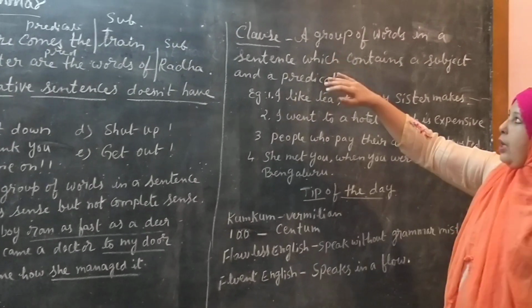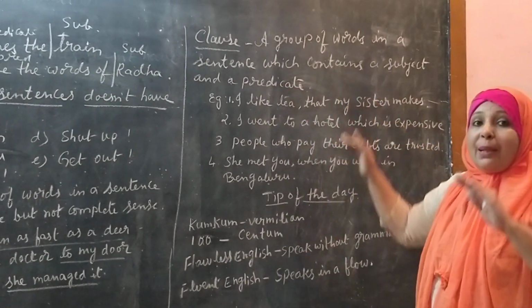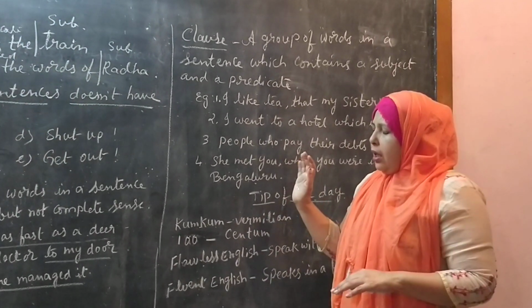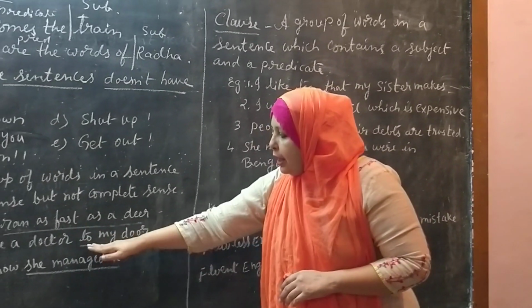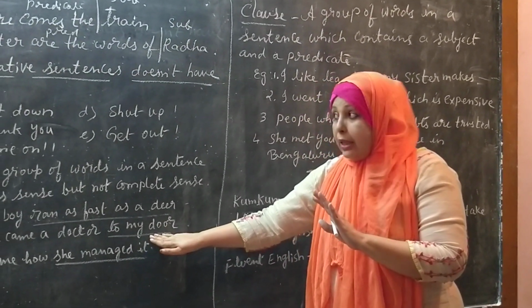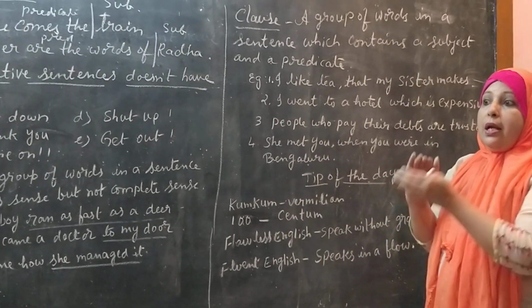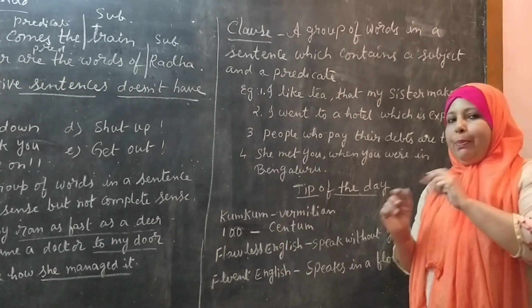Clause. What is a clause? A group of words in a sentence which contains a subject and a predicate. Means what? Here you can see it is a group of words giving some sense. Here also we will extract a group of words, but in that group of words there will be both a subject and a predicate.